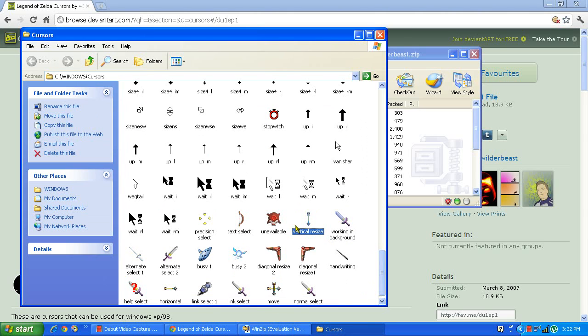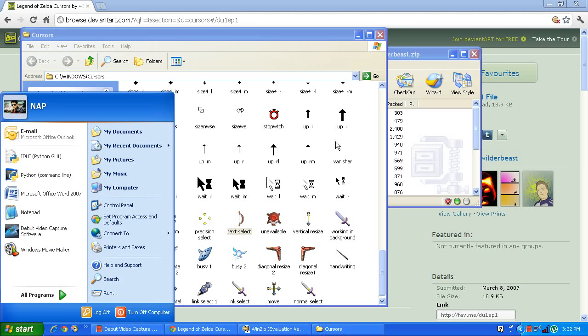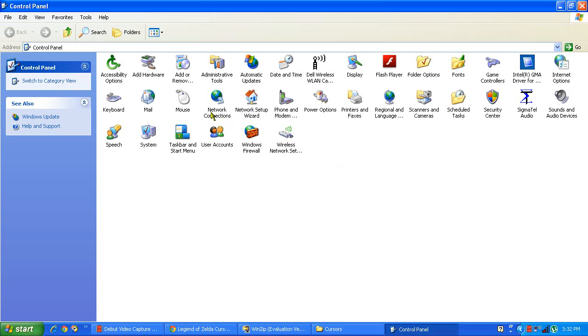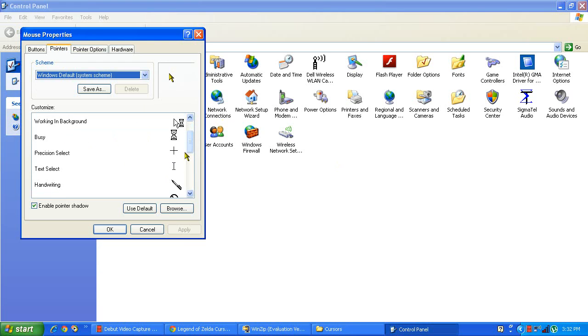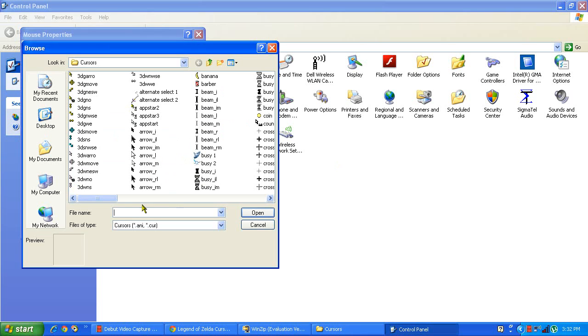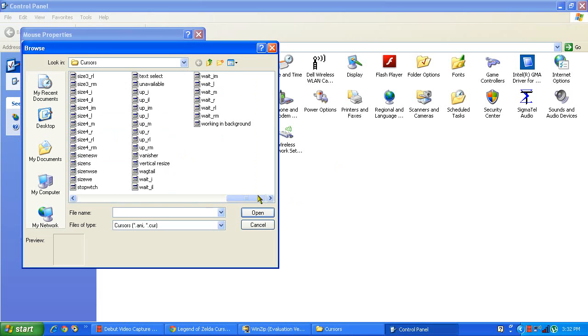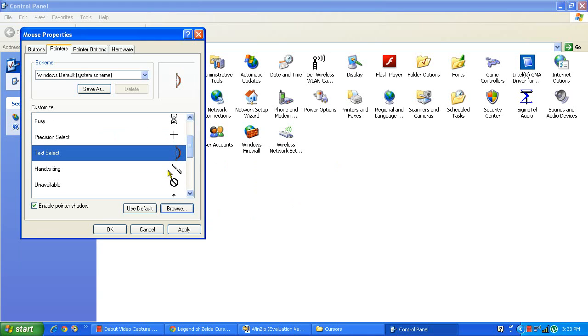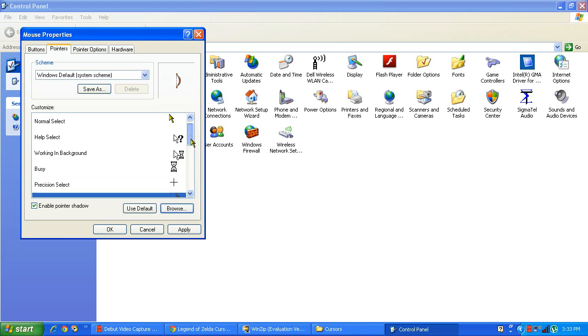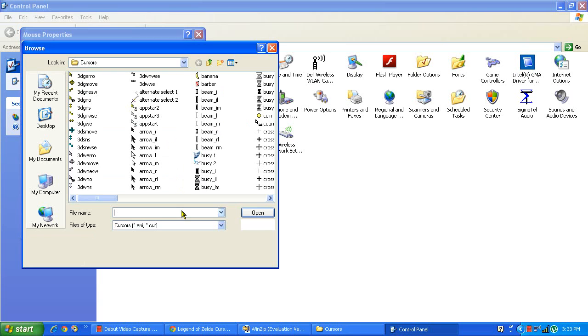Working in background, just one arrow, text select, and I like this one for the text thing. Okay, now let's go and say mouse pointers and normal and text select. Go there, search for text select. Okay, and for handwriting, I think you already gave one. Busy, working in background, yeah. Normal select and go back.